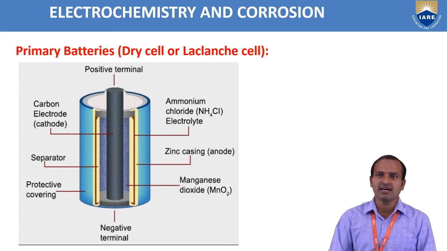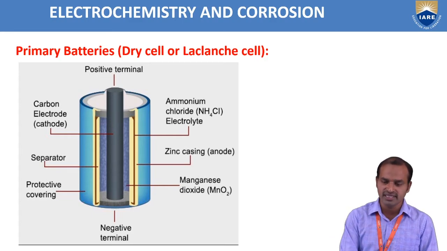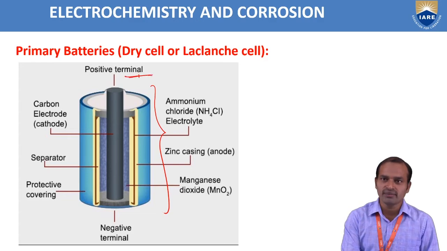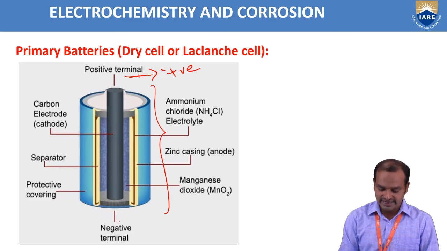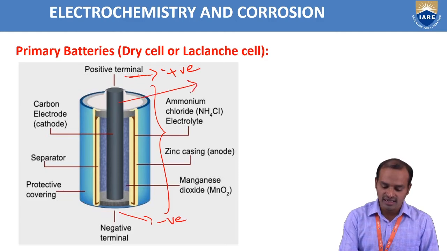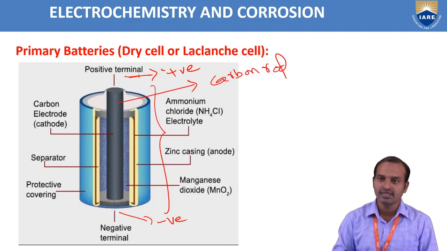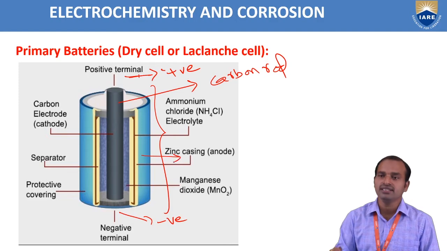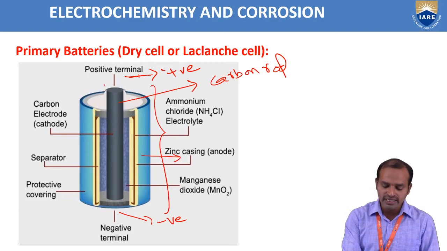This Leclanché or dry cell consists of a cylindrical body. This is the positive terminal, and this is the negative terminal. In the middle of the cylindrical body, we are inserting the carbon rod, and this is the zinc casing, the zinc plates.